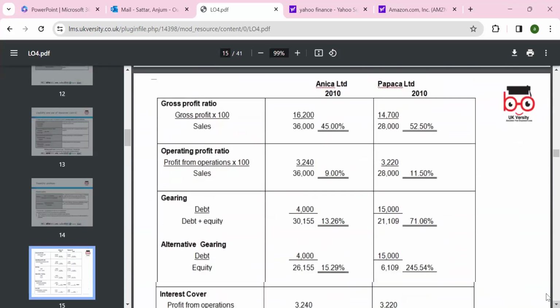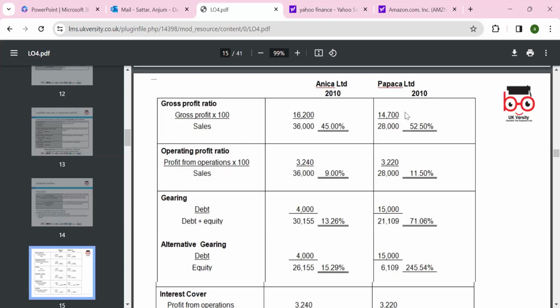Okay, let's look at the two companies. We have separate handouts given on Moodle. We solve this, and you can find more questions, which I'll show you at the end. Gross profit divided by sales, which we call revenue: Anika's gross profit is 45% and Papika's is 52.5%. So according to the gross profit margin, Papika's is performing better than Anika's.